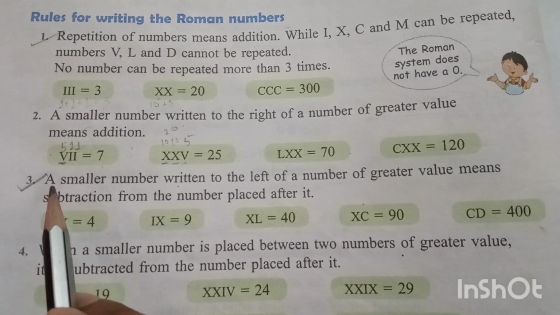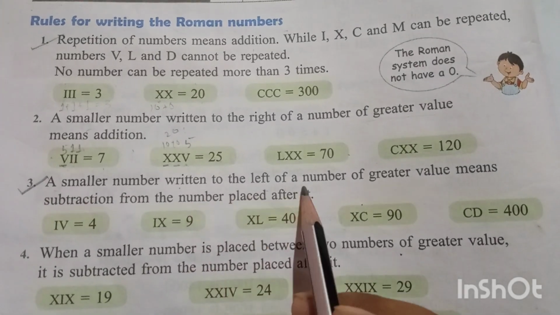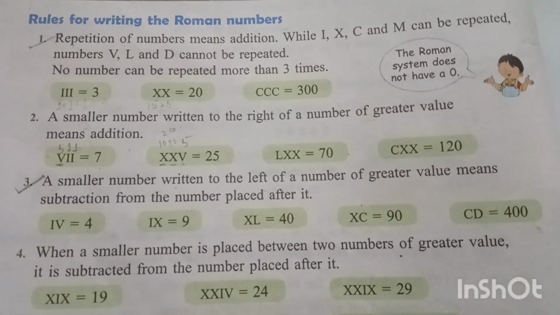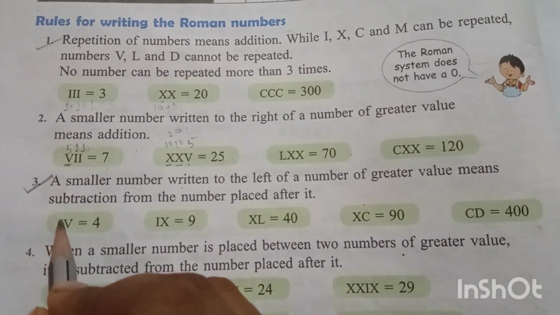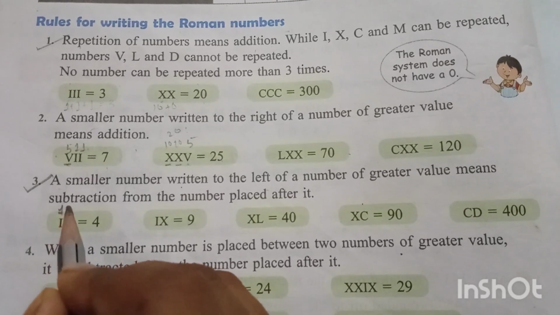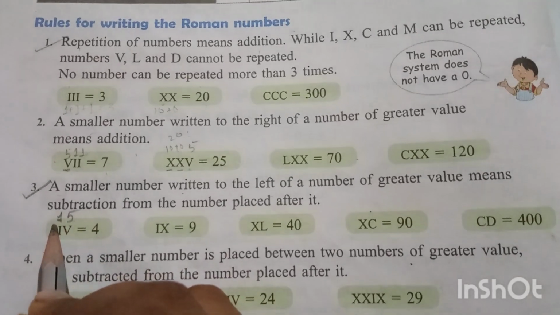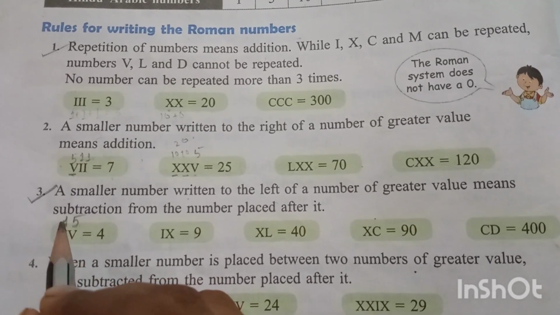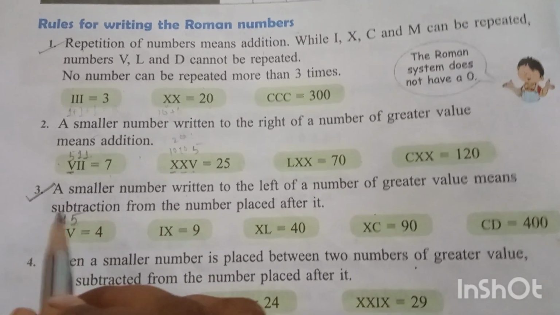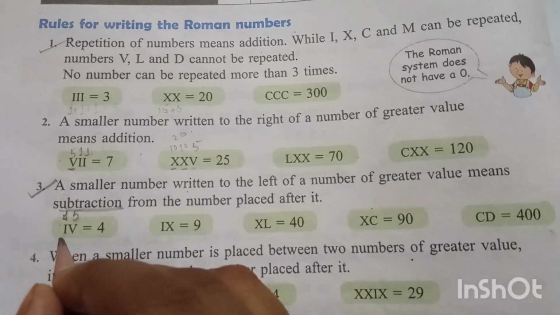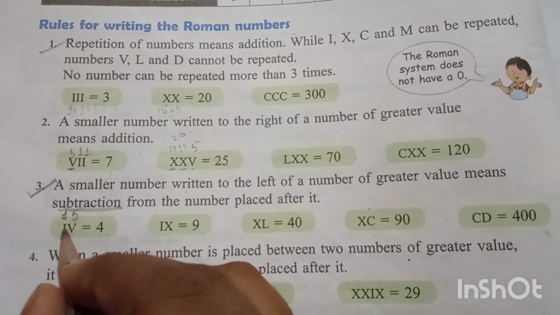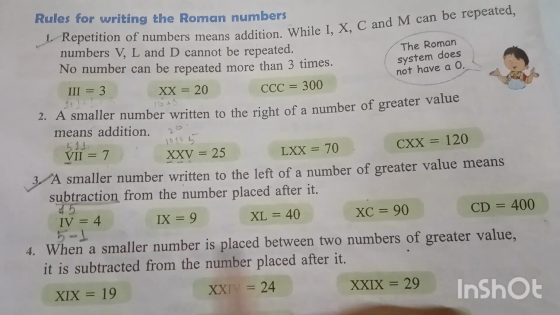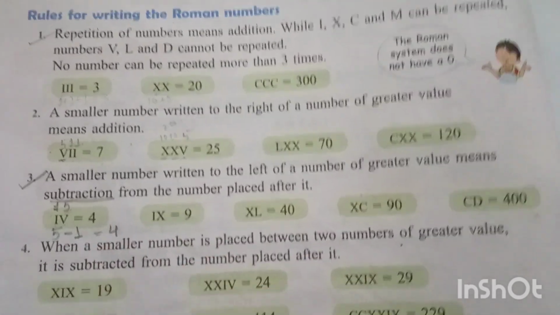Rule 3: a smaller number written to the left of a number of greater value means subtraction. So look here, there is a smaller value, which is 1, written in front of 5, and 5 is a bigger number. When we write a smaller number in front of a bigger number, it means subtraction. So that means 5 minus 1, which is equal to 4.